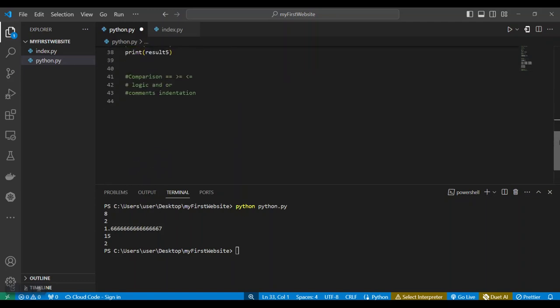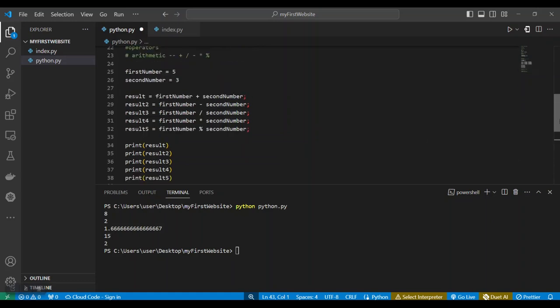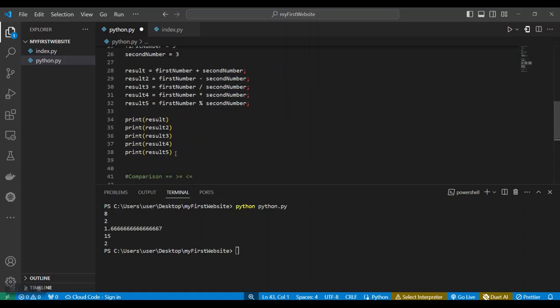Okay. So the next kind of stuff we need to look at is comparison operators in Python. A comparison operator is used to check if two things are equal or not. For instance, we can now check if we can come here and delete this.